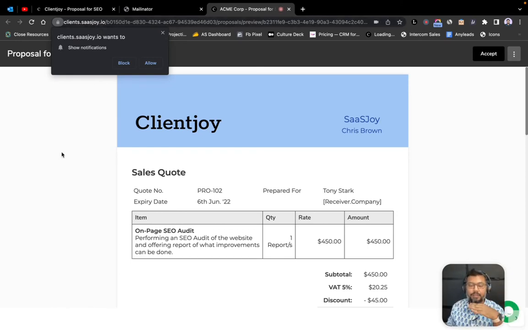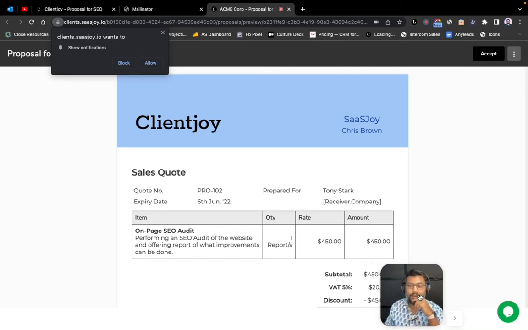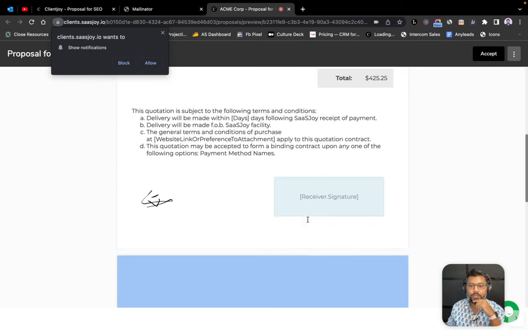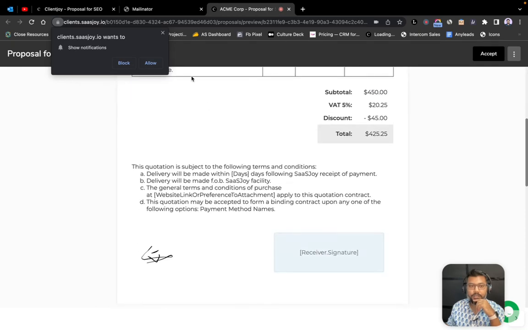It can carry your custom colors. It can have your custom scripts, as you can see over here in this workspace. For this test workspace, we've configured a Tawk.to chat bubble as well. Let's say Tony is going through this proposal, likes what he sees over here, and then just clicks on receiver signature.